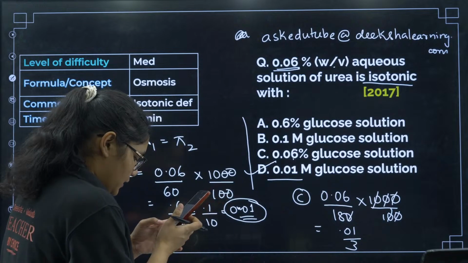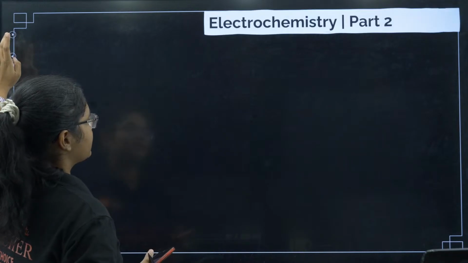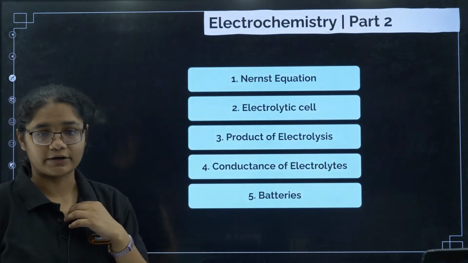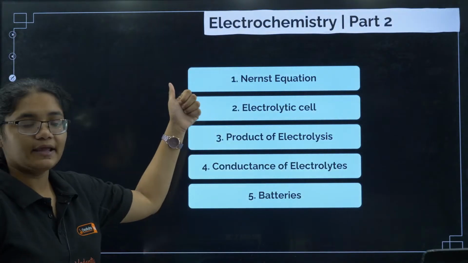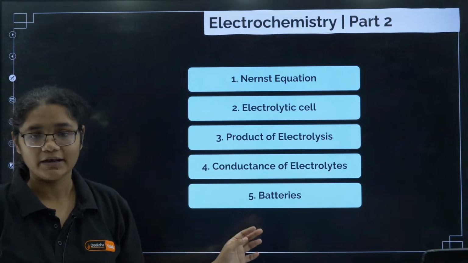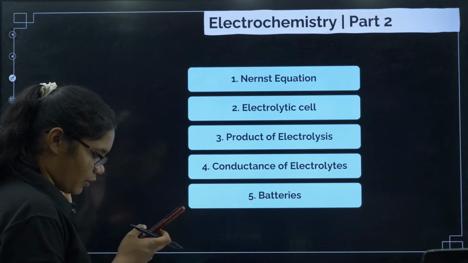Okay, now let's move to the next thing, electrochemistry. What all topics do we have to focus on in electrochemistry? Nernst equation, electrolytic cell, products of electrolysis, conductance of electrolytes, and then lastly we will be focusing on batteries.